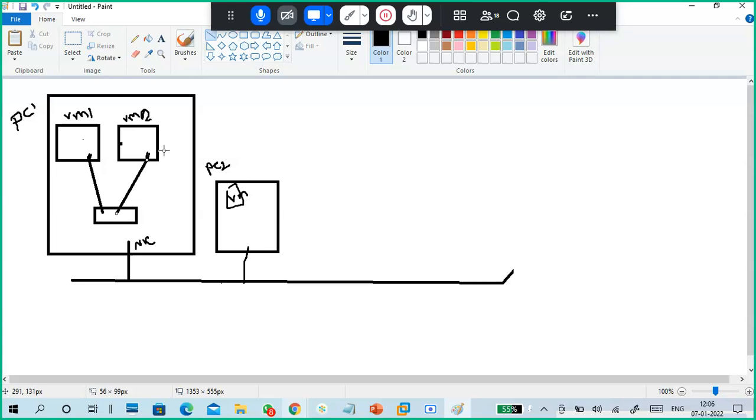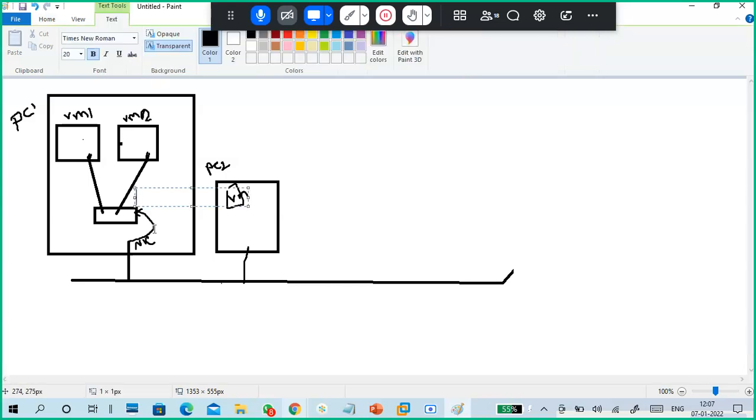So like this it is connected. These virtual machines are connected to this virtual switch, and there is a bridge between this NIC and this virtual switch. This is called bridging. The physical NIC is bridged to this switch, and these virtual machines are connected to this virtual switch. This type of virtual switch is called an external switch.